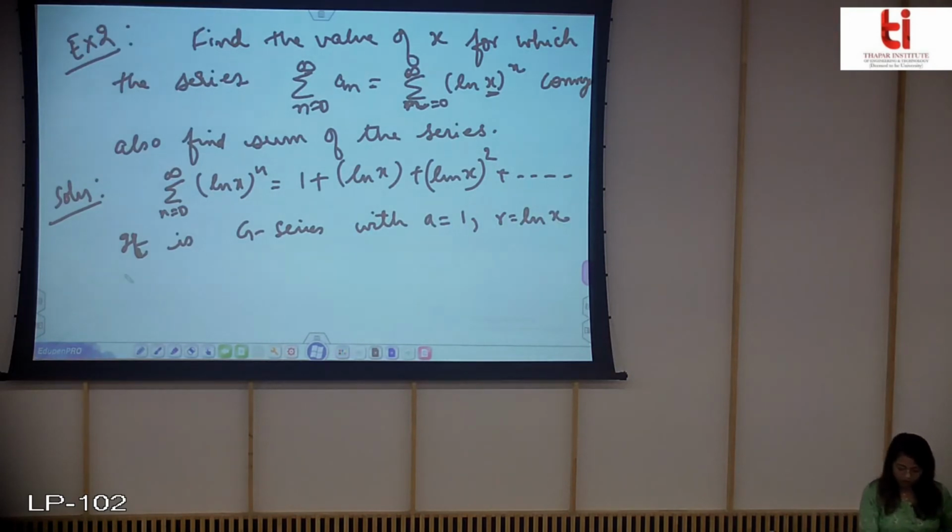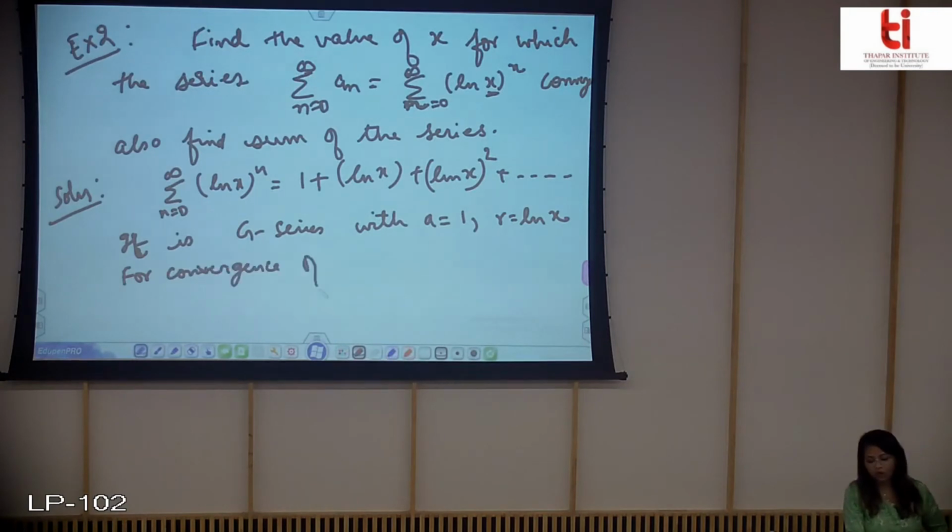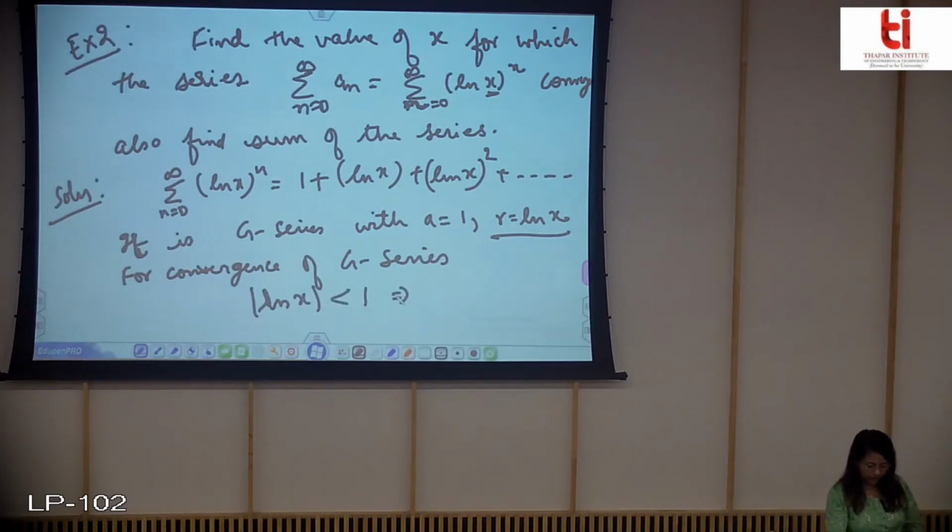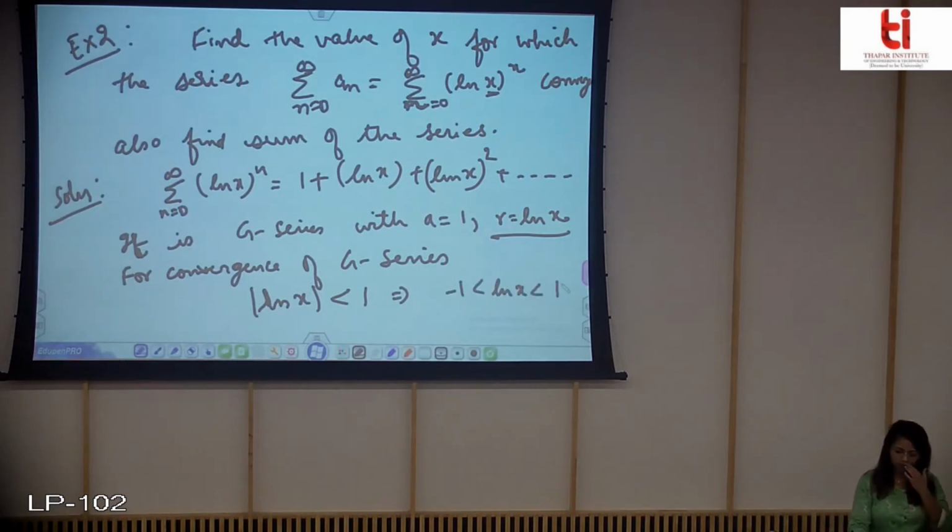For convergence of the geometric series, you have already proved that mod of R should be less than 1. So mod of R is less than 1. This implies that ln of x will be in between -1 to 1, and this implies that x will be in between these two values.